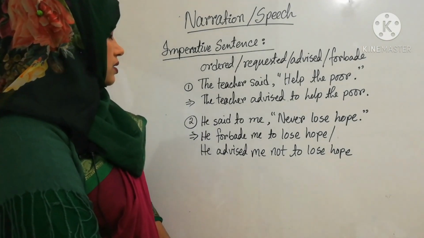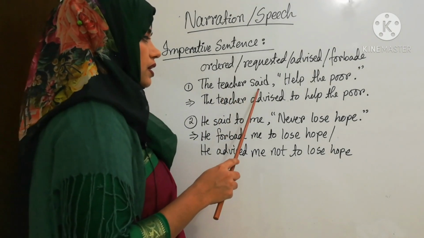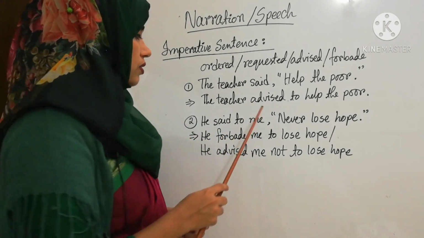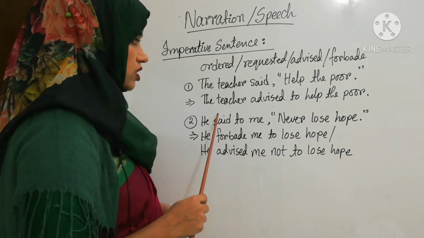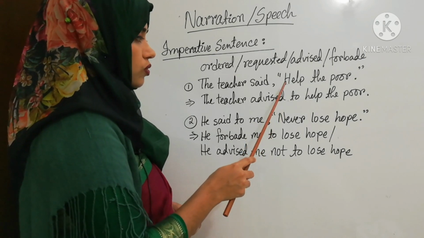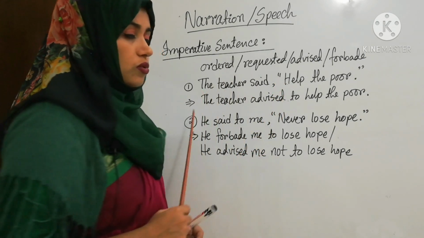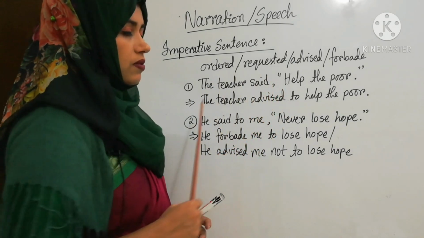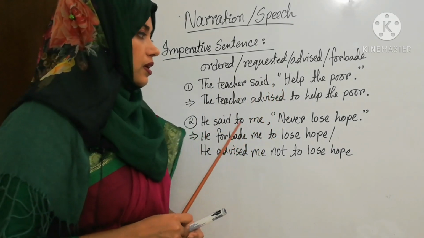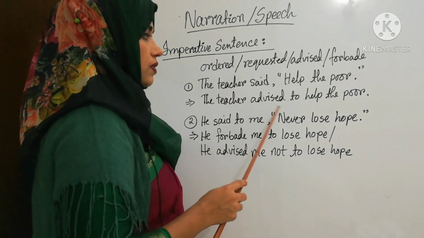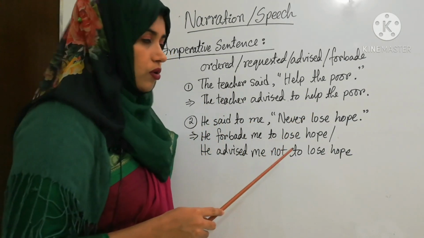Okay? See the examples. The teacher said, help the poor. This is suggesting advice. Okay? So, we have used advised. The teacher advised to. In case of that, we will use "to" to replace these inverted commas. Okay? In imperative sentence we use "to," not "that." The teacher advised to help the poor.